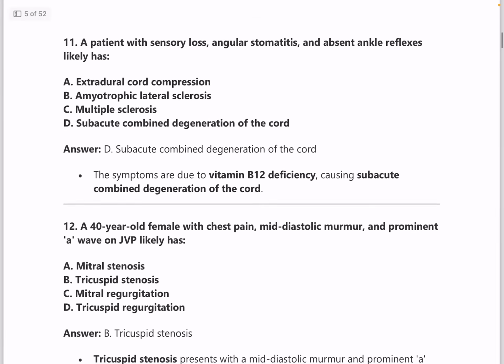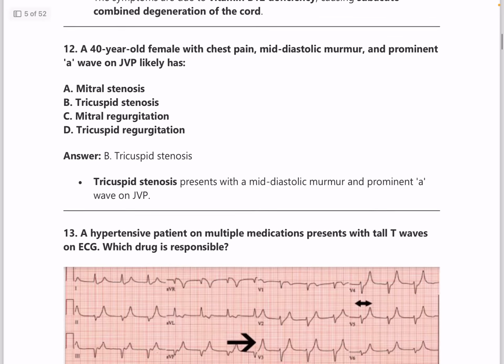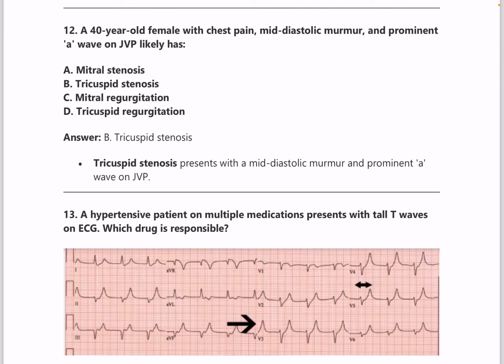Next question, a patient with sensory loss, angular stomatitis and absent ankle reflexes has? Answer is, among the options provided, the most appropriate answer is subacute combined degeneration of the cord, which is seen in vitamin B12 deficiency. Next question, a 40-year-old female with chest pain, mid-diastolic murmur and prominent A wave on JVP has? Answer is tricuspid stenosis. So JVP again is an important topic.